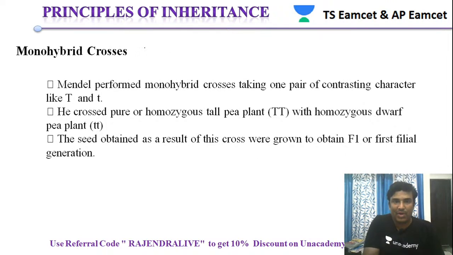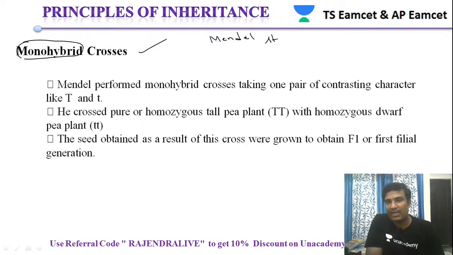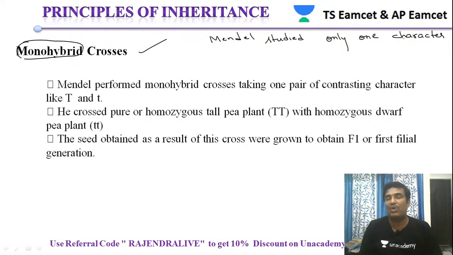Now let's see the monohybrid cross that was conducted by Mendel. The term itself tells us what it is. A monohybrid cross indicates that Mendel studied only one character at one time. Such a condition is called a monohybrid cross.